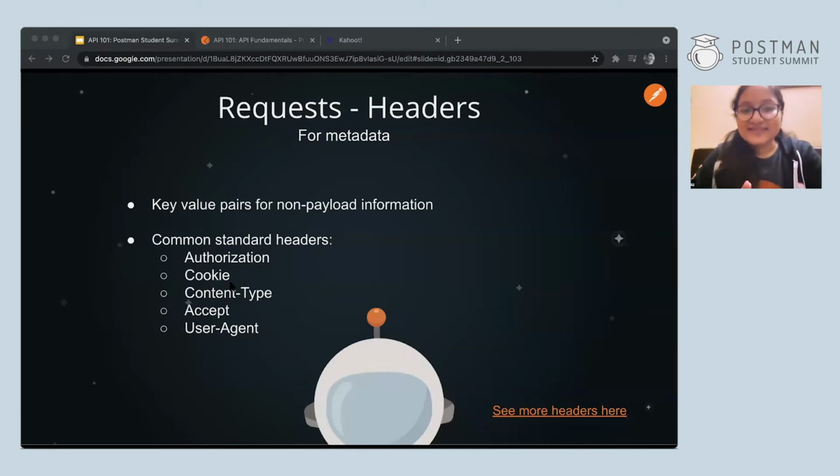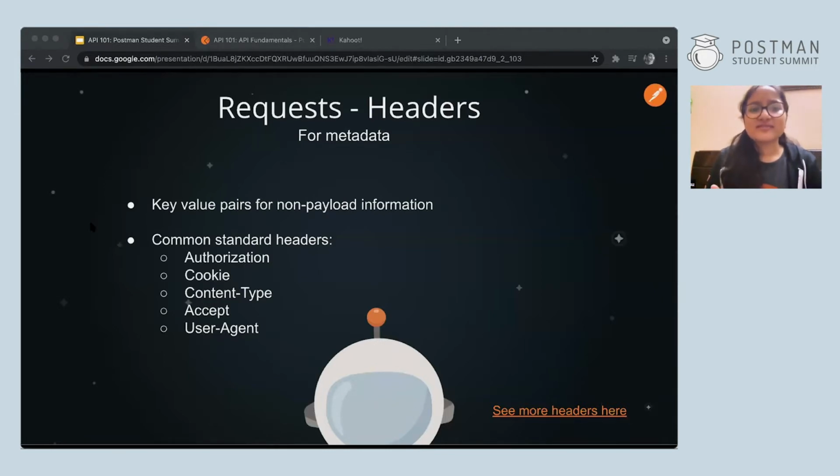So a request can include headers that provide additional metadata about the request to the server. Sometimes APIs require you to send particular headers or information that need not be shown in the URL, unlike parameters, which are added in the URL as key value pairs.